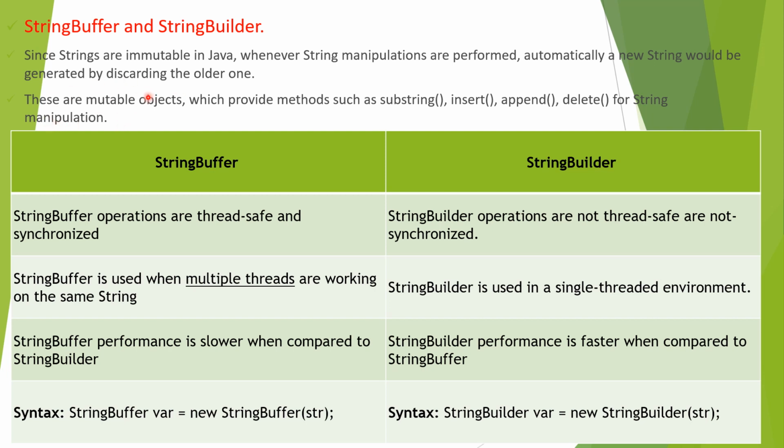If we want to perform certain manipulations or operations on strings based on our requirement, we have to use StringBuffer or StringBuilder, because these are mutable objects, and they provide methods like substring, insert, append, delete for string manipulation. So these mutable objects particularly provide these methods to do any string manipulations.